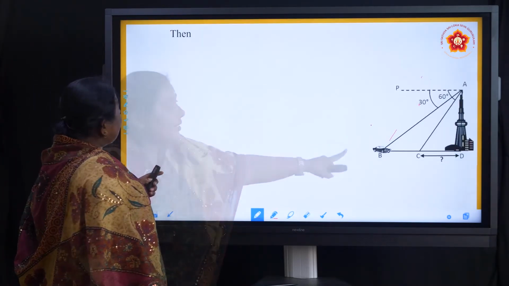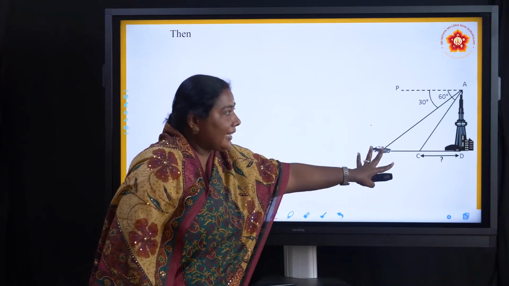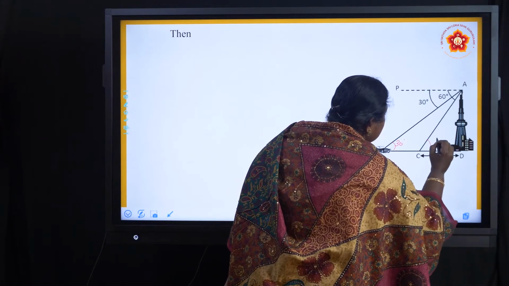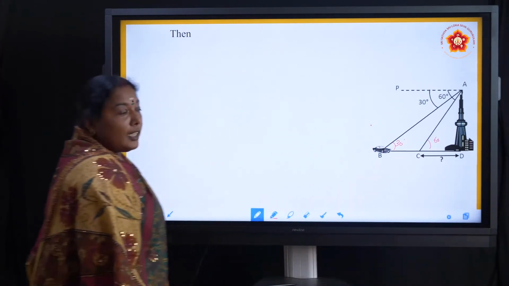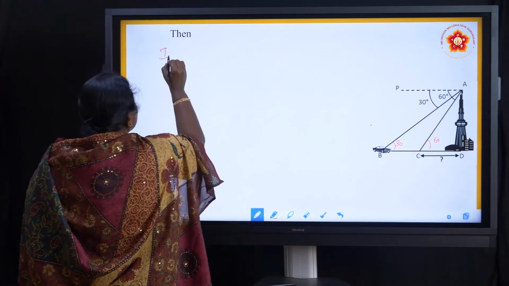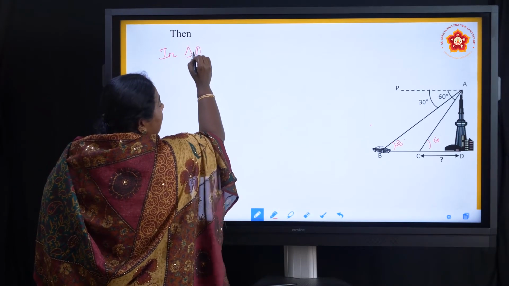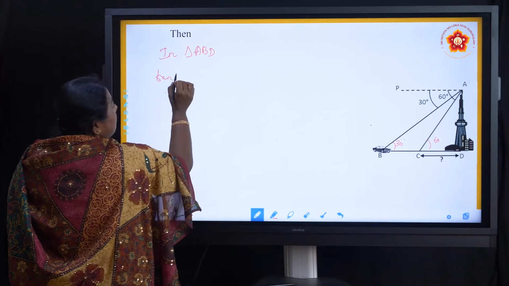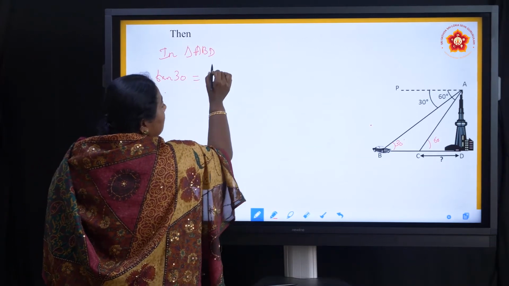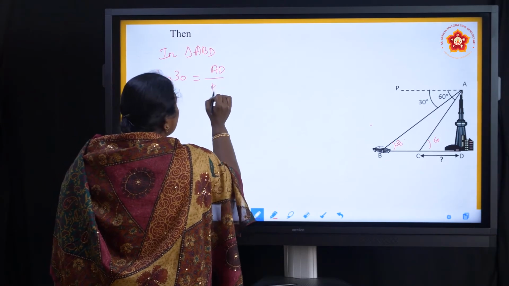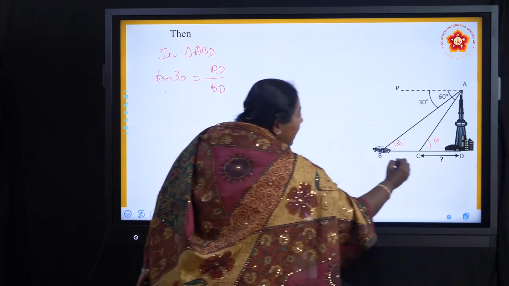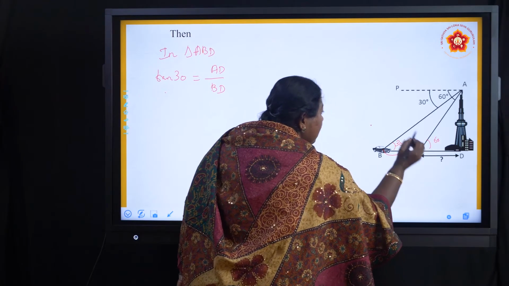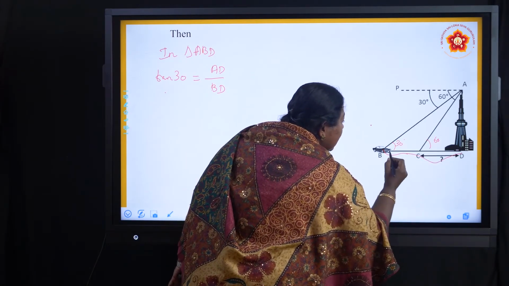So let us move on to the next sum, because we have two triangles, right? So let us have the angles correctly. This is 30 and this is 60. In triangle ABD, tan 30 is equal to AD by BD. Here BD, as per my calculation, is 6s plus t, the value I know.